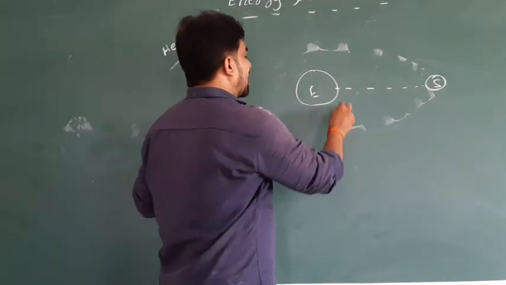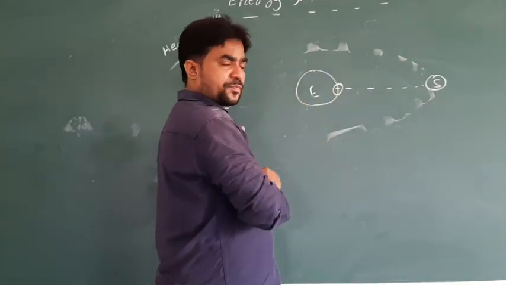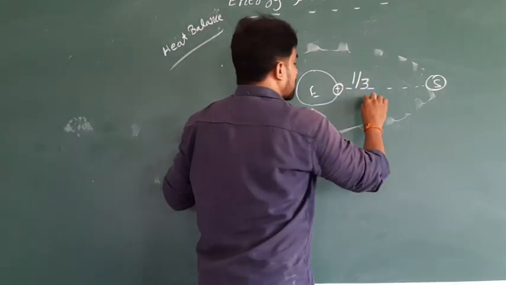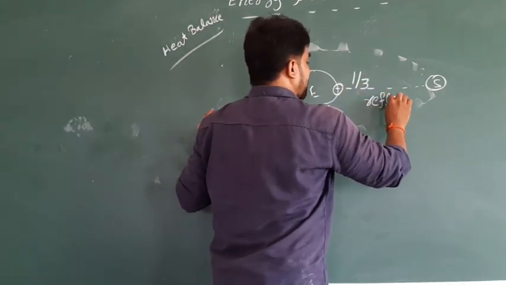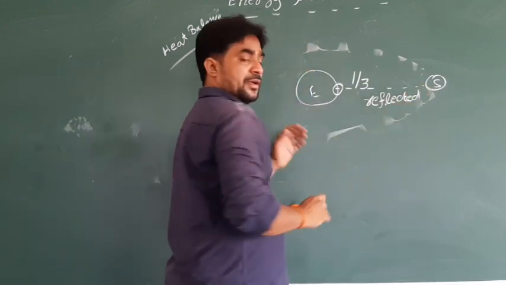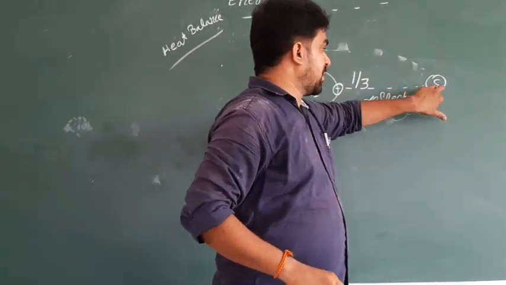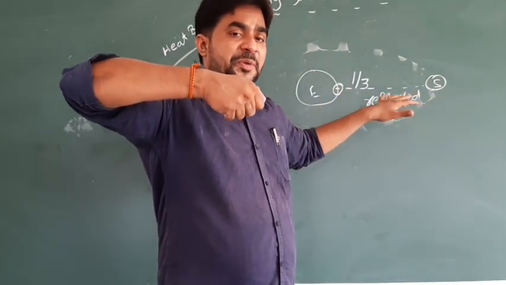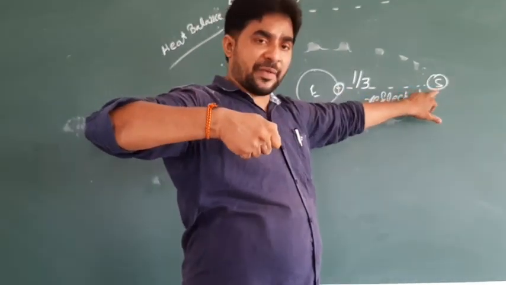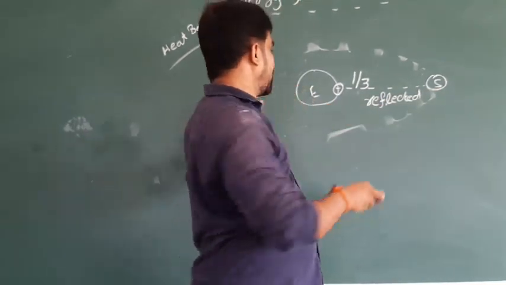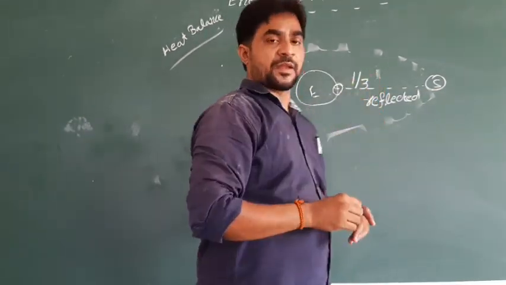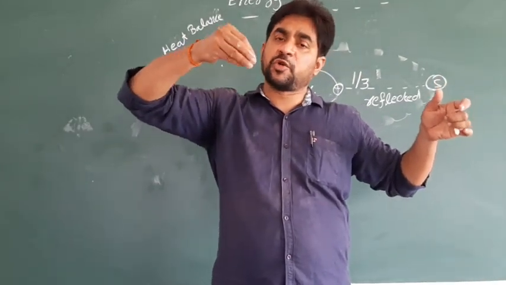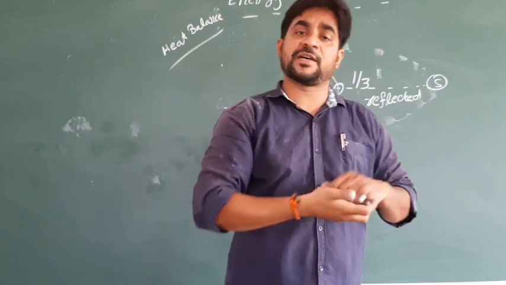Here also, after taking this energy, 1/3 of the energy is reflected back. Take an example: this is a light, this is a mirror, and if we shine the light on the mirror, it can be reflected.